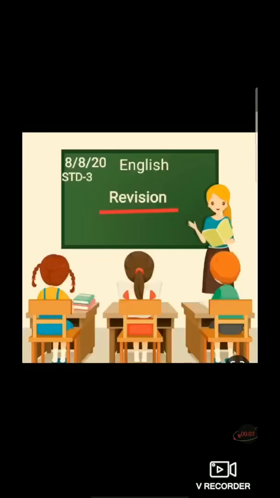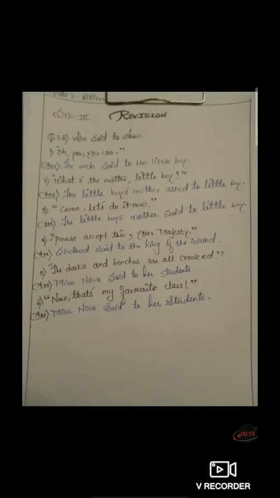So students, we will start with the revision, right? Students, in a previous lecture, I explained the revision part. In that, I explained question number 2, A1. So now, the picture which is flashed on your mobile phone is the revision part, right?